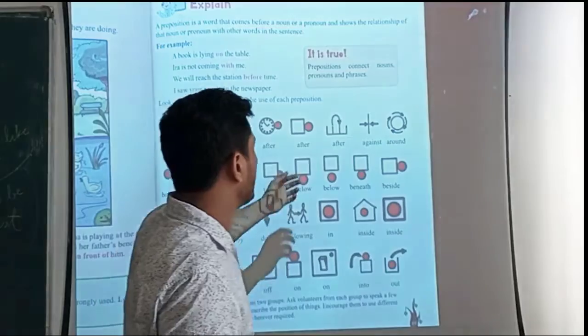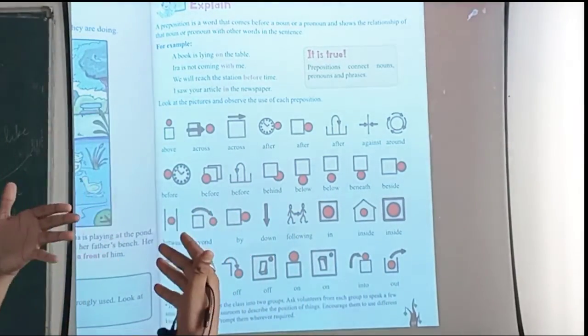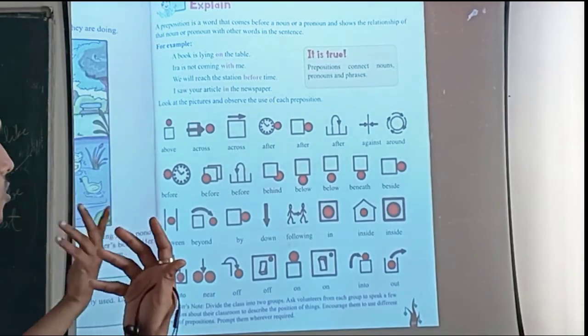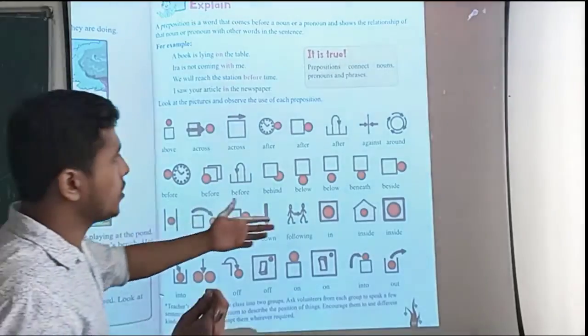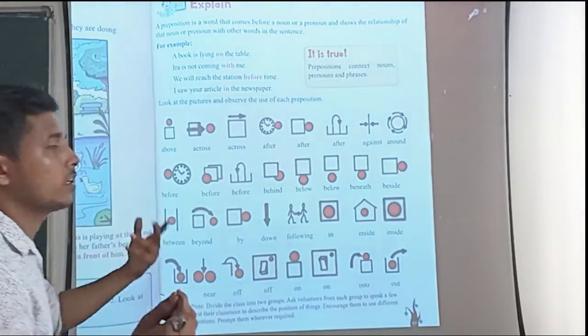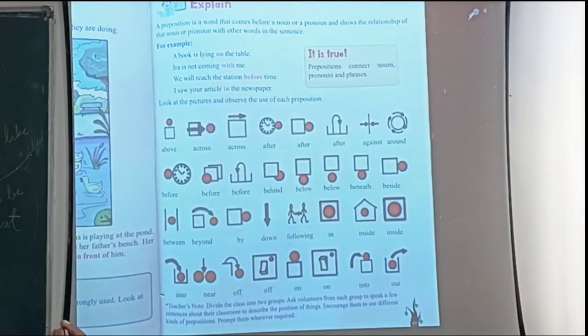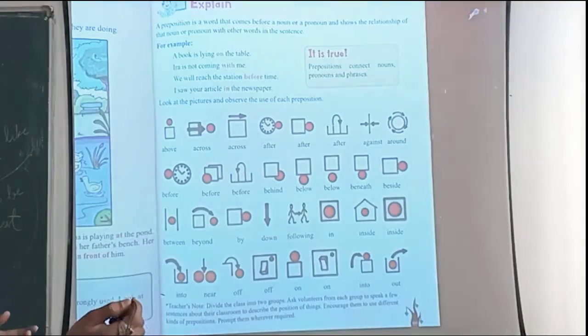Against: these both are coming towards each other, facing each other, against each other. So like this we can use the preposition "against". You can see "around", like when we are making circles around a park or any circular thing. You can see that the red ball is before the clock.